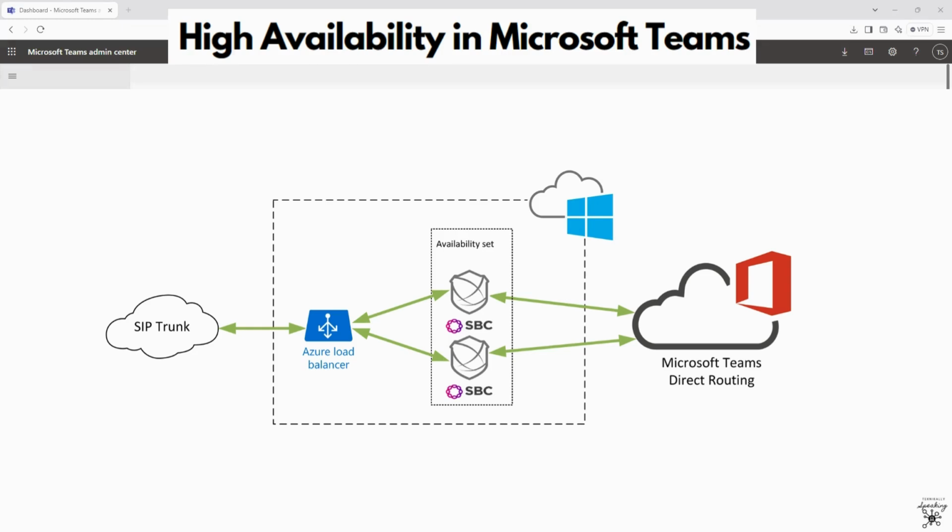Teams replicates data across multiple Azure regions to ensure availability and disaster recovery. If a service in one region becomes unavailable, Teams automatically fails over to a backup region without user intervention. Teams uses QoS to prioritize voice and video traffic, minimizing disruptions caused by network congestion. Azure load balancers distribute traffic evenly across available resources, preventing overload on any single server or region.